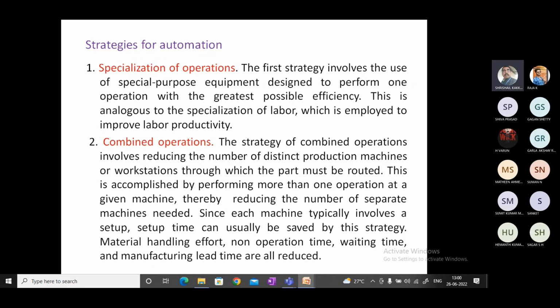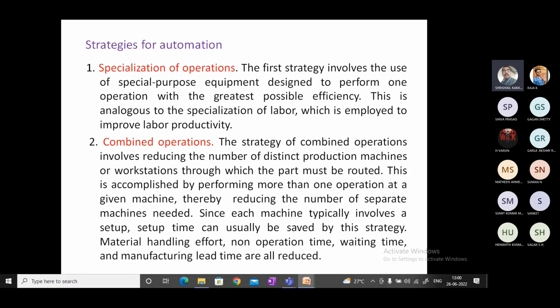Instead of that, if I combine these two operations in a single lathe, in the same setup I do the threading operation after turning. That means we are combining the operations. This is a very simple example; different processes can also be taken into account. Here, the number of workstations will be reduced. Instead of two different lathes, I use a single lathe.